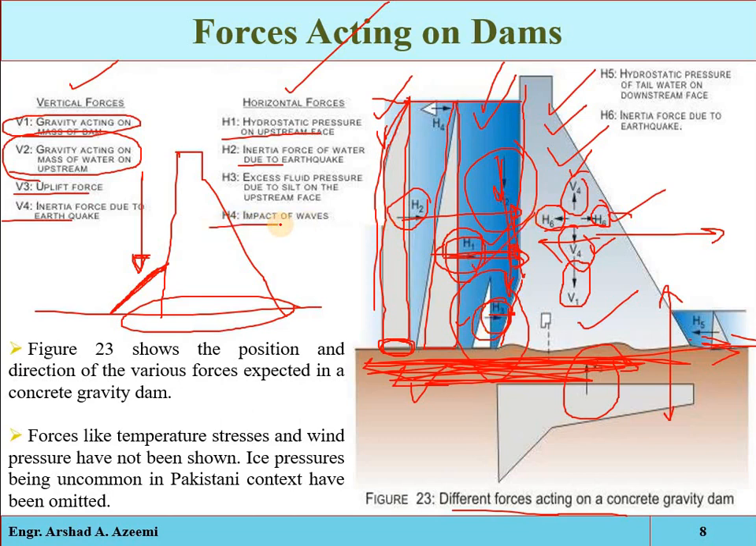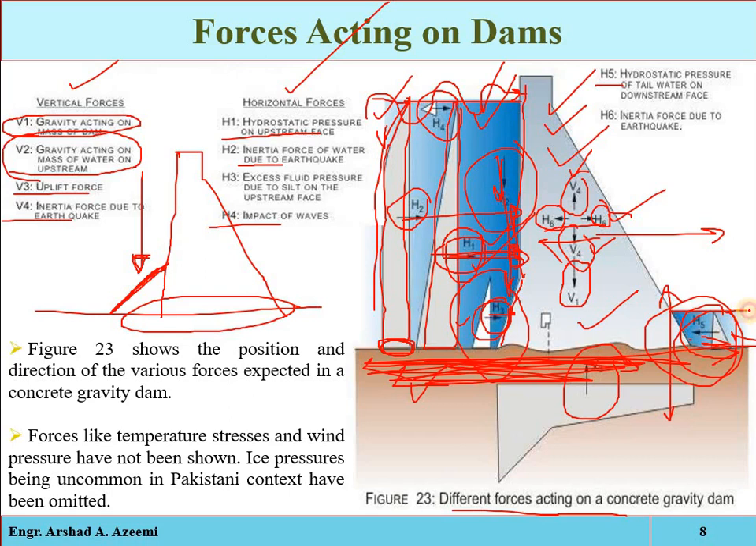H4, that is the impact of waves. For example, if waves are produced on the surface of the reservoir, they will also exert some pressure on the structure. And H5, as we have also discussed in the previous slide, is the pressure exerted by the tailwater.